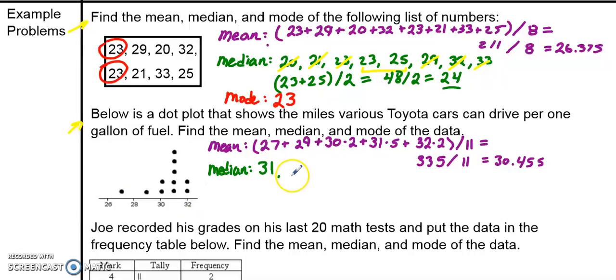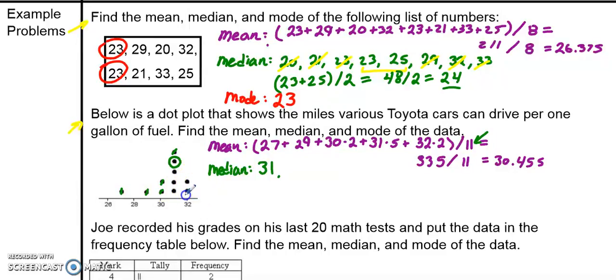Now there's actually an even faster way to find the median. If I know that there are 11 points in my data set, and I'm trying to find the median, the middle number, then I can figure out which number in my dot plot is going to be the middle one. What's half of 11? Well, half of 11 is 5.5. That means there's going to be 5 numbers below the middle, 5 numbers above the middle, and that one middle number. 5 plus 5 plus 1 is 11. So if I count here, 1, 2, 3, 4, 5, the sixth number is going to be the middle number.